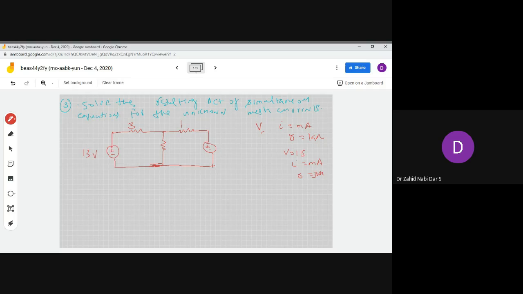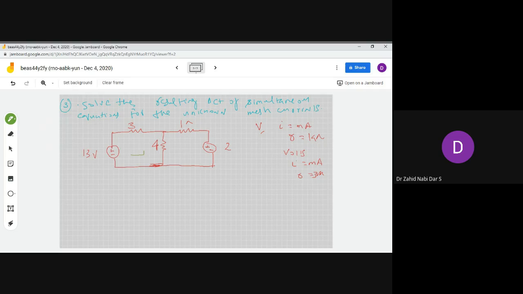Here we will be just solving. This is 3, this is 1 ohm, this is 4, and this is 2 volts. So we have to calculate the branch current.